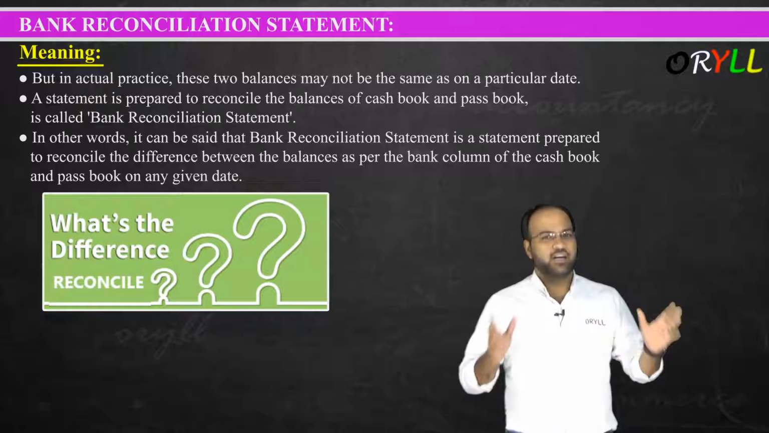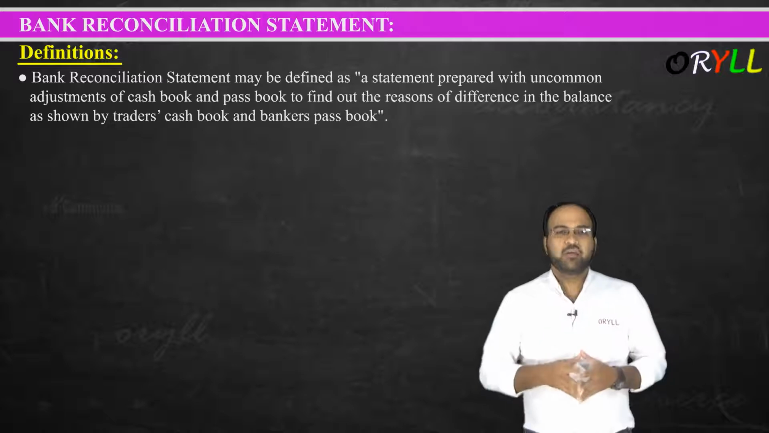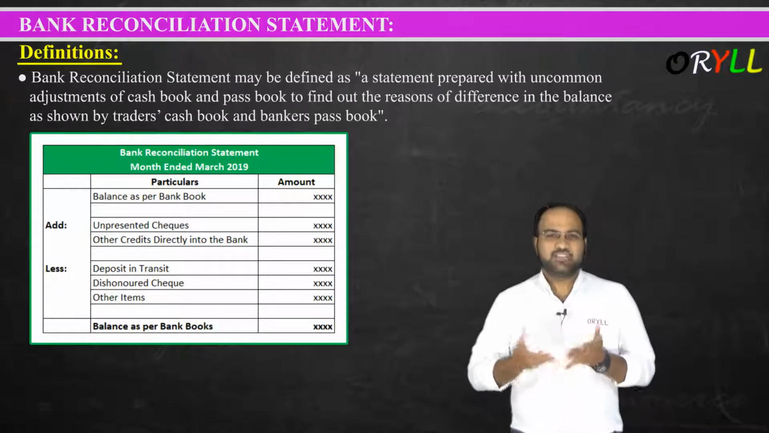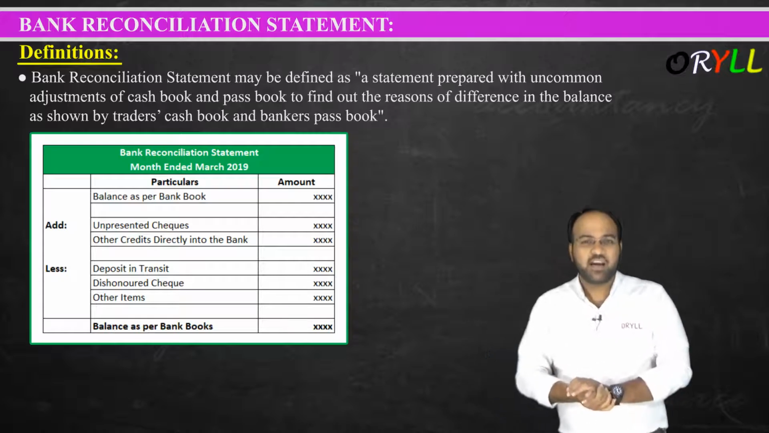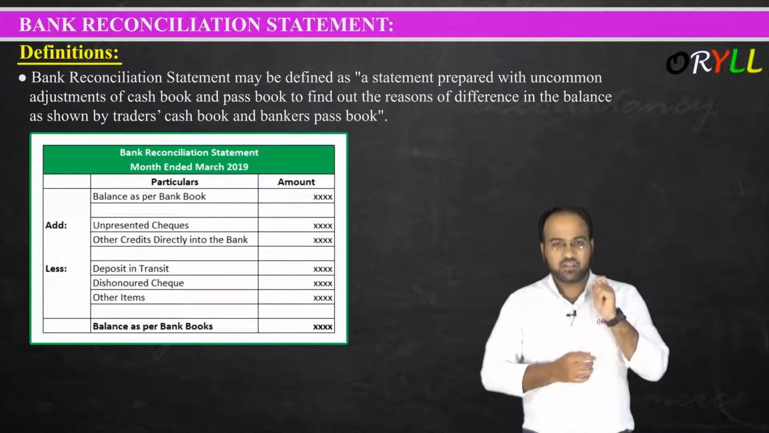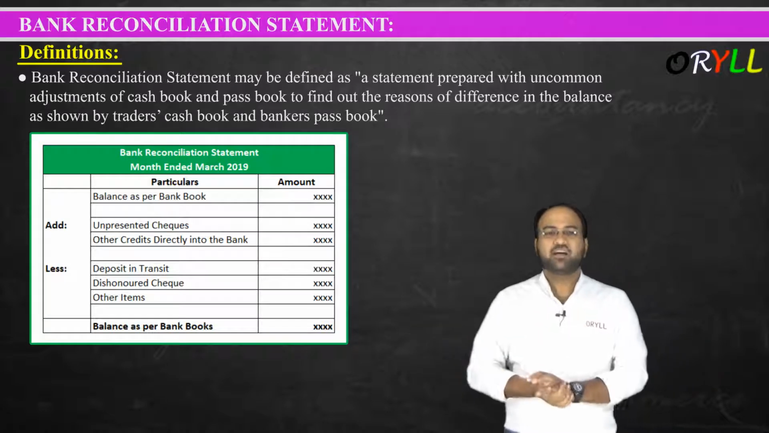Now let us see the definition. Bank reconciliation statement may be defined as a statement prepared with uncommon adjustment of cash book and passbook to find out the reasons for the difference in the balance as shown by the trader's cash book and the banker's passbook.